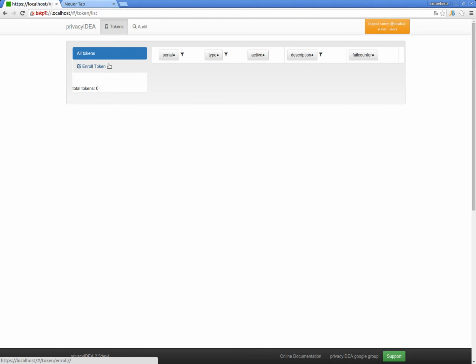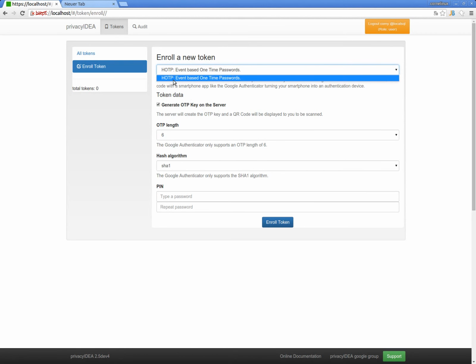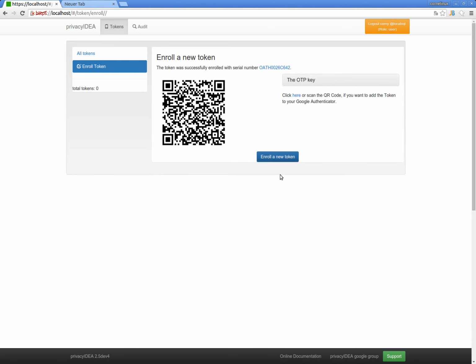But now he can hit enroll tokens. He is only allowed to enroll HOTP tokens. He will do so. And he will be able to scan the QR code. Wait a second. Scan the QR code. And now he has the token and he can log out.